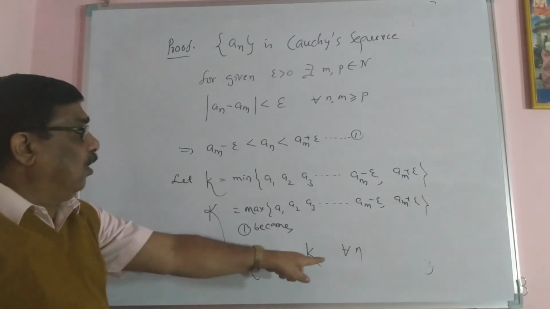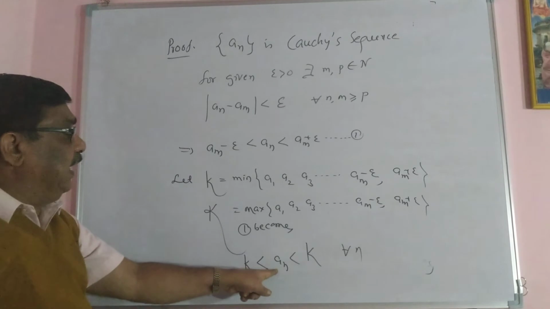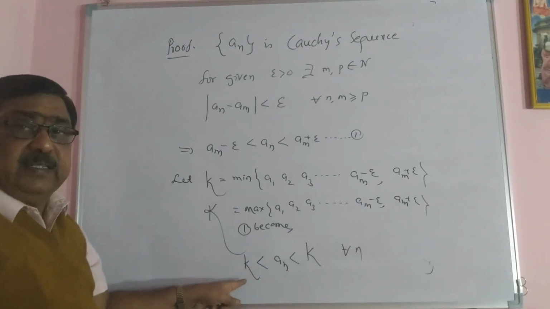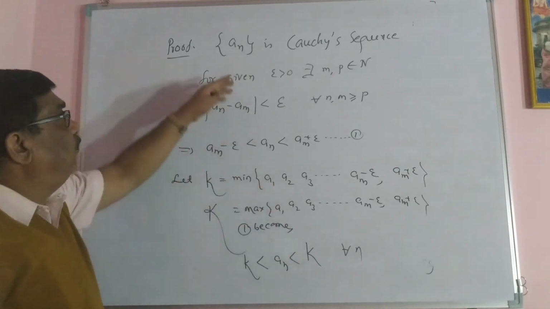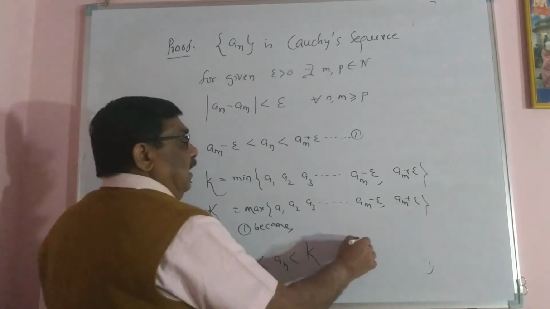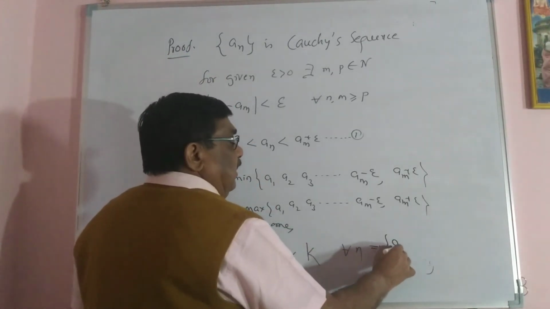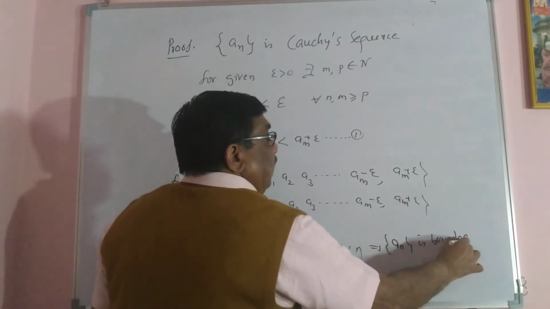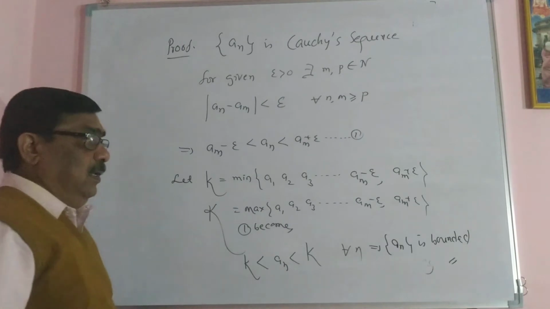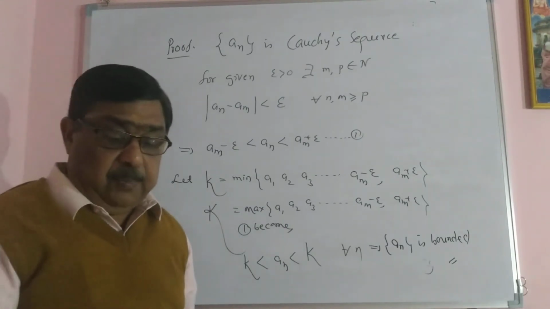Therefore, it is true for all. This shows that a_n is a bounded sequence. It is bounded below as well as bounded above. Therefore, a Cauchy sequence implies a_n is bounded. That's all. Yes, every Cauchy sequence is a bounded sequence.